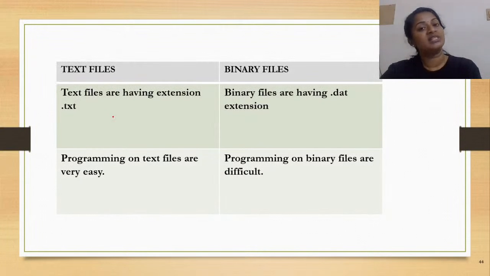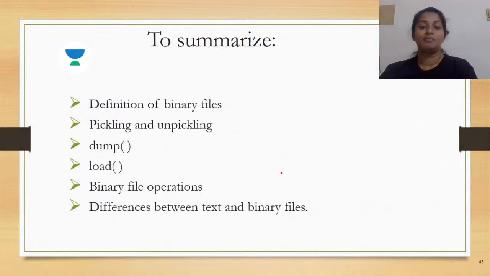Now, what was the extension for the text file? .txt. And with respect to binary files, it was .dat. And programming on text files was very easy, but programming with the binary files is a little difficult. These are the basic differences between the text files as well as the binary files.